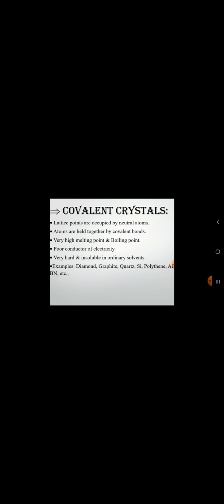Next one, let us discuss metallic crystals. So what are metallic crystals? What is a metal? If the compound is a metal, it should be a good conductor of electricity. Also, it is very hard, and it is tensile, meaning elasticity should be more. With these characteristics, it should exhibit malleability and ductility also.